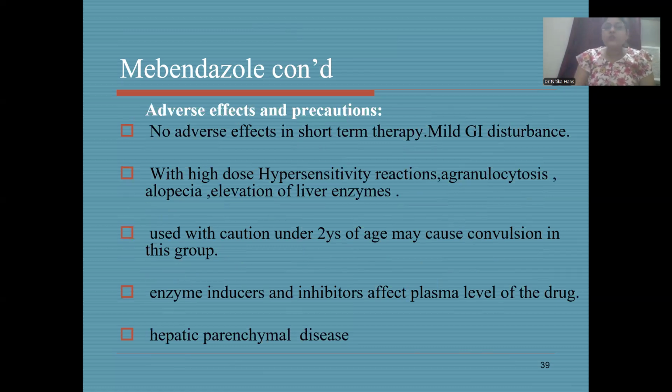Now, adverse drug reactions: mild GI disturbance can occur, no side effects in short-term therapy. With high dose, hypersensitivity reaction can occur, agranulocytosis can occur, alopecia, elevation of the liver enzymes can occur. Use with caution under 2 years of age, may cause convulsions. Enzyme inducers and inhibitors affect the plasma level of the drug, and hepatic parenchymal disease can be caused.